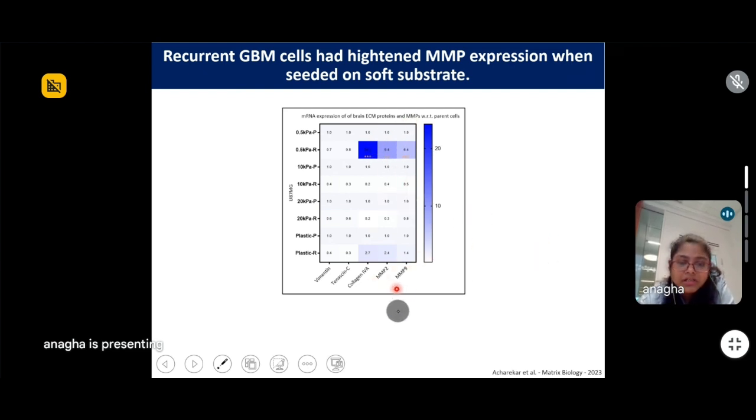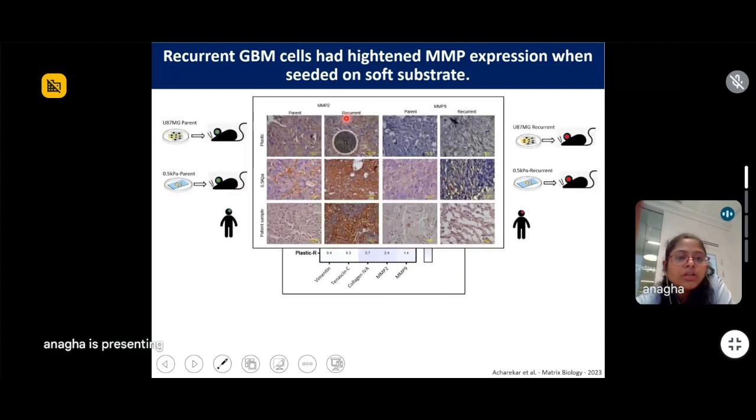Now, this was interesting to us because MMPs are the ones required for the cell invasion phenotype. And we also saw this not just at the RNA level, but at the protein level also.